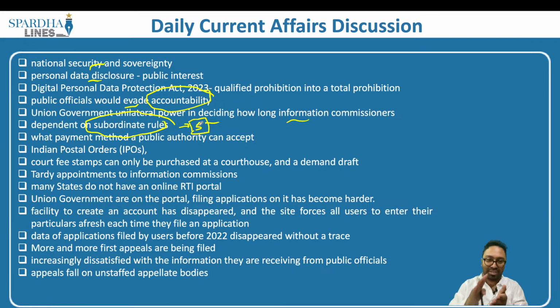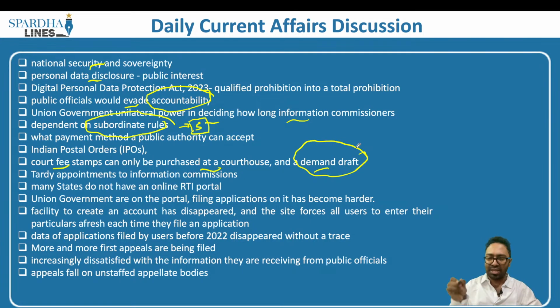But in a couple of states, postal orders may not be accepted, and instead you have to pay court fee stamps, which can only be purchased at a courthouse. And in some states, there is a request for a demand draft as well. What is the issue with the demand draft? An Indian postal order will cost you around 10 rupees.